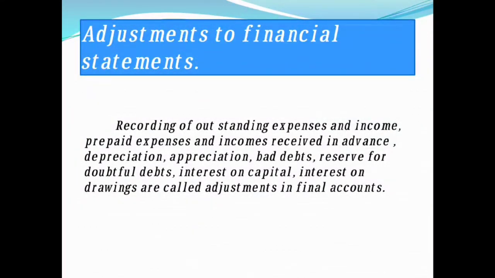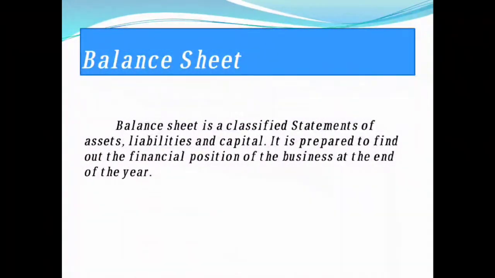Recording of outstanding expenses and income, prepaid expenses and incomes received in advance, depreciation, appreciation, bad debts, reserve for doubtful debts, interest on capital, interest on drawings are called adjustments. These are some adjustments we will make in the financial statements to find out the accurate financial position of the business. Okay, so what is a balance sheet then?